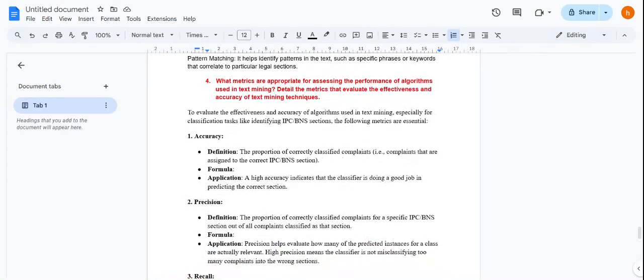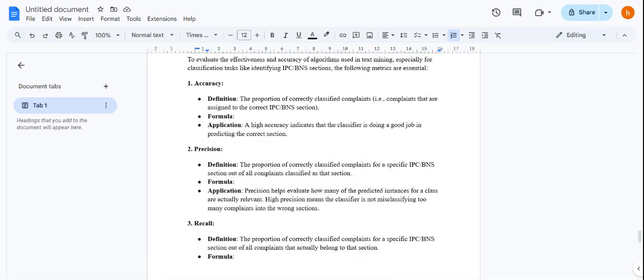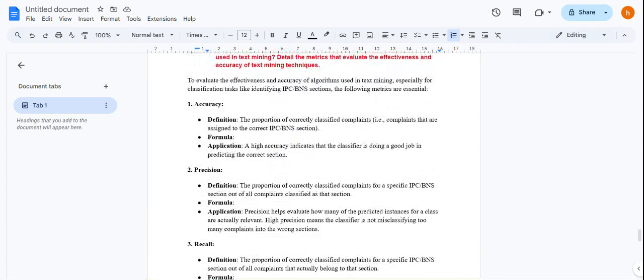Last question: what are the metrics that are appropriate for assessing the performance of algorithms used in text mining? Detail the metrics that evaluate the effectiveness and accuracy of text mining techniques. So we have, firstly, accuracy. It is defined by the proportion of correctly classified complaints, and then we have this formula here.